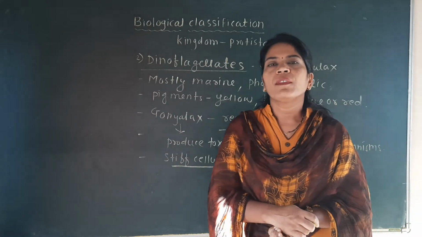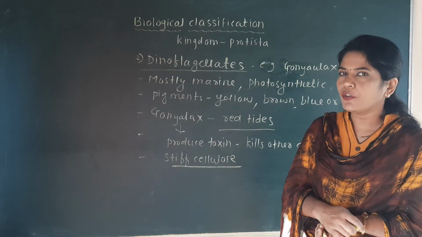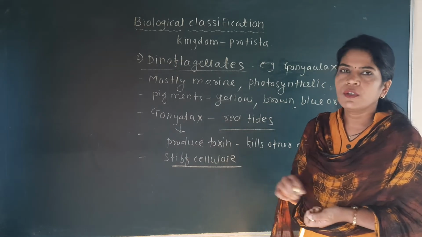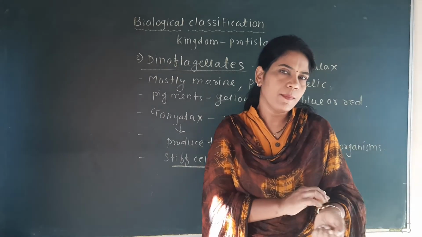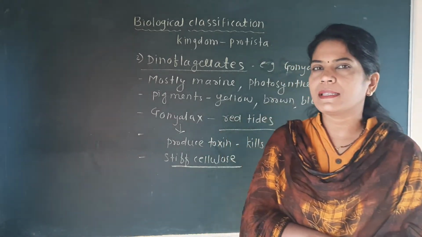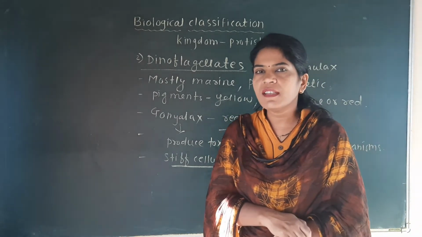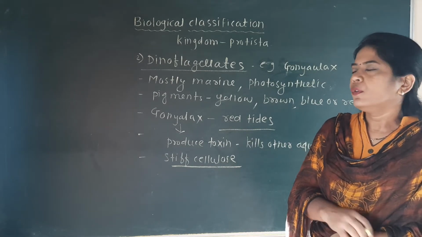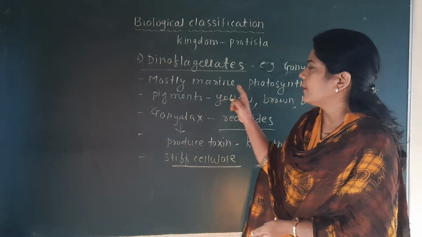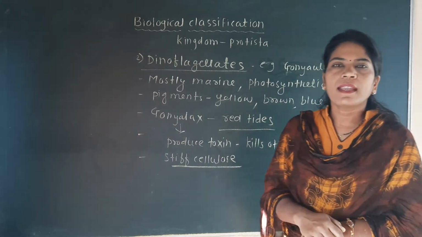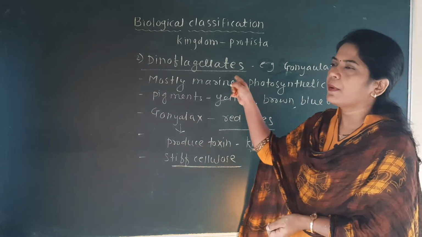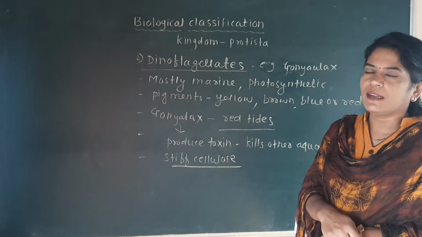So see here, the second group, that is the dinoflagellates. Example of the dinoflagellates is the gonyaulax. So no trick is there because only one example is given in NCERT. But if the question is asked that red tides are due to, so the meaning of that is the gonyaulax. Second one is that the gonyaulax belongs to the group. Then example is the dinoflagellates.